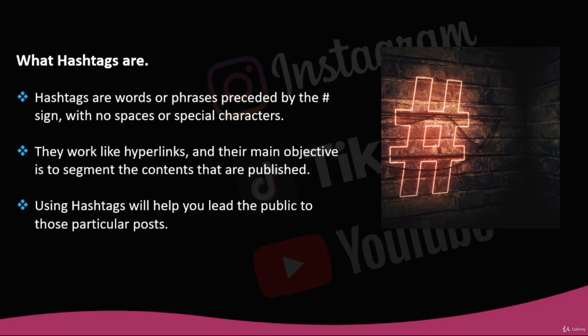Using hashtags will help you lead the public to those particular posts. Usually, hashtags go with a caption that can be either short or medium long. The hashtags you write can be about almost anything. As you type them in, Instagram will suggest other tags based on the popularity. Technically, you can use up to 30 in each post.